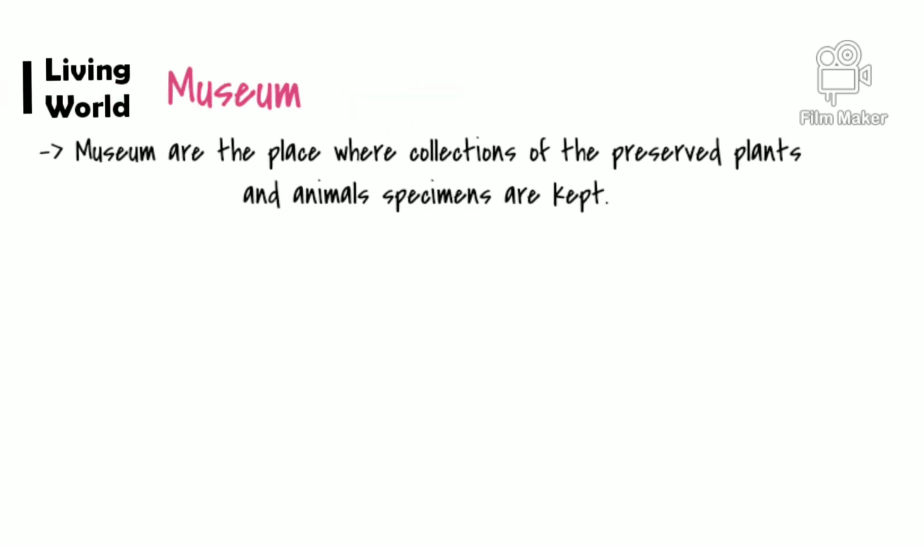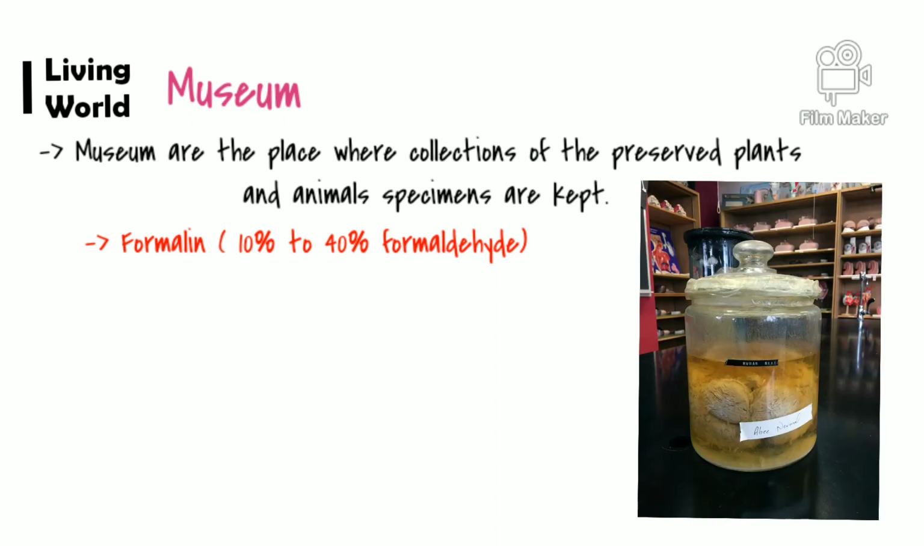Now the next taxonomical aid is the museum. Museums are places where collections of preserved plant and animal specimens are kept. The specimens may be preserved in formalin. It is a chemical used for preservation, and it contains 10% to 40% formaldehyde. It is a kind of reagent used to preserve, and it also contains some amount of acetone. It is kept in a transparent jar so everyone can see it. It is a kind of 3D preservation method.